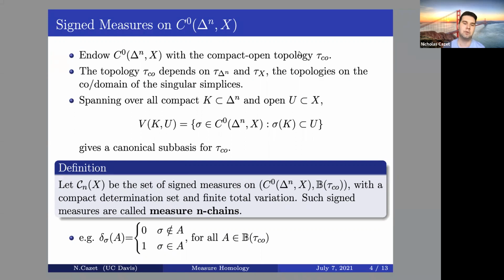An example is a Dirac measure, which will take in a set, and if the indicated singular simplex is in the set, it will return a value 1, and if it's not, it will return the value 0.